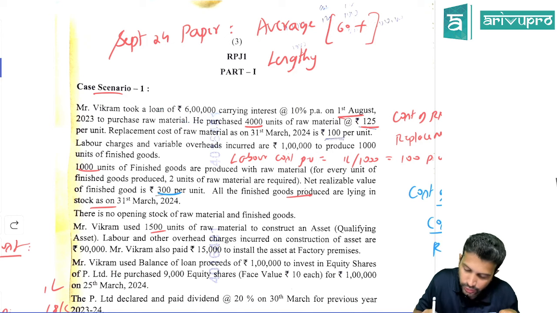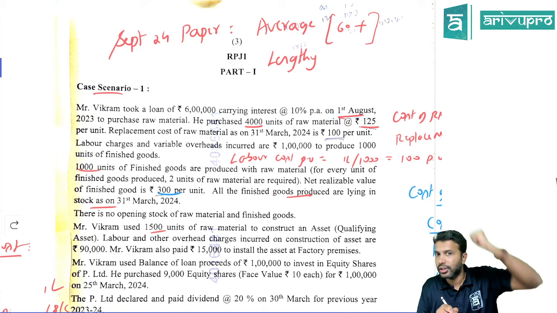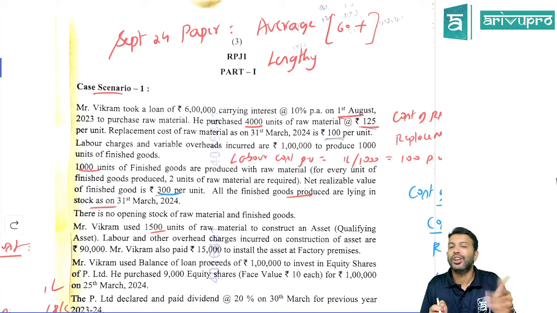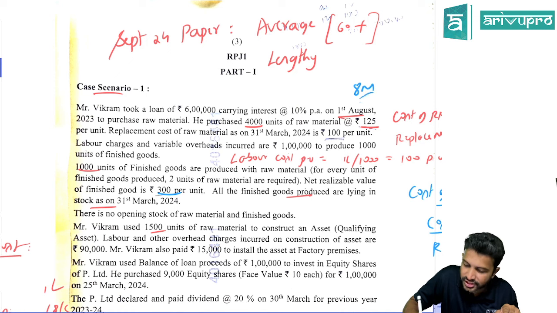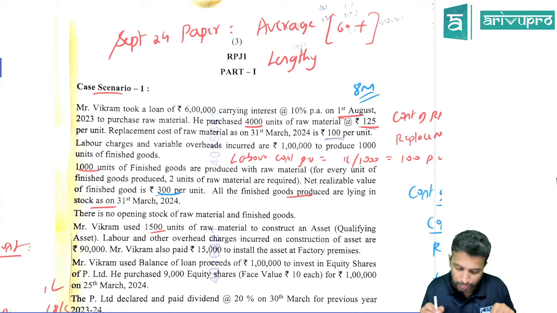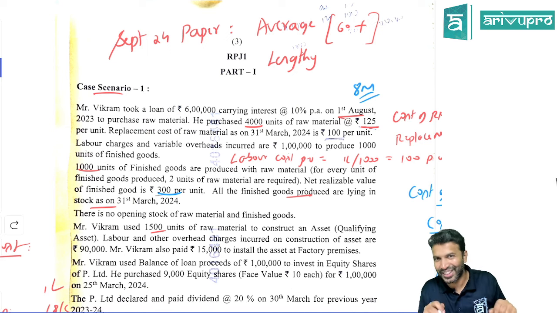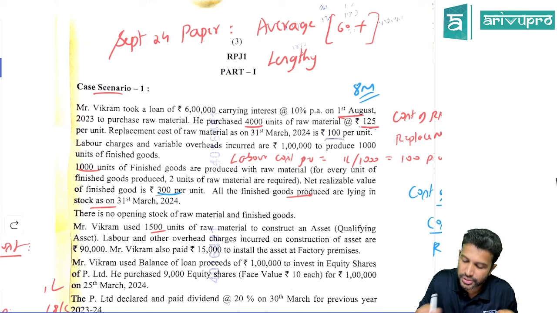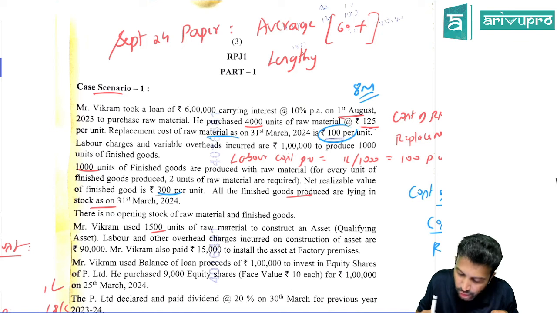The interest rate is 10%, but more importantly, the loan date is 1st August. Your year begins on 1st April, but you have taken the loan from 1st August. So that means August, September, October, November, December, January, February, March: the loan is in existence in the current year for only 8 months. Keep that in mind. They took a loan to purchase raw material. Normally we take a loan to buy a qualifying asset, but here the loan was taken to purchase raw material. They purchased 4,000 units of raw material, and the cost of each unit is 125. Replacement cost is given to be 100.